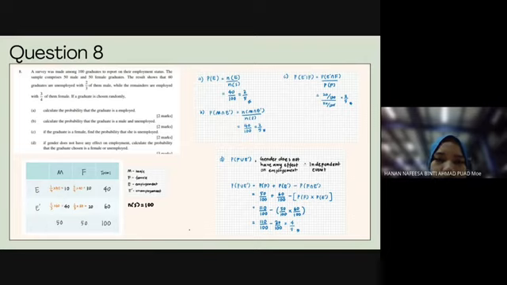From question D, it says gender does not have any effect on employment, so we know this is an independent event. And it asks us to find the graduate chosen who is female or unemployed, so that means the probability of F union E prime.